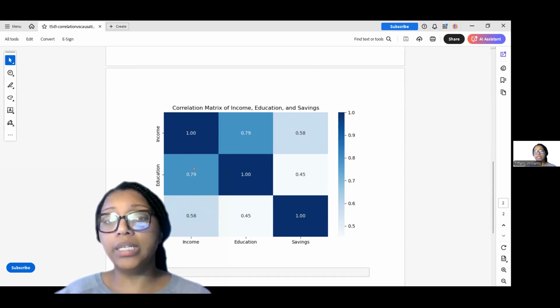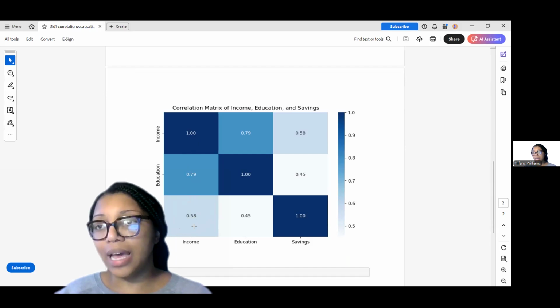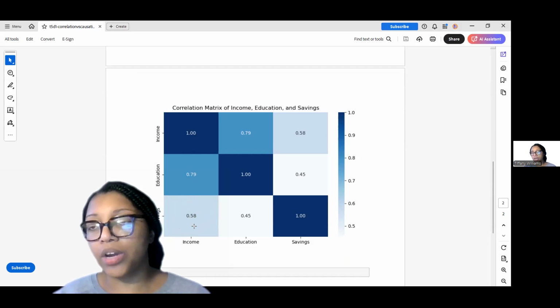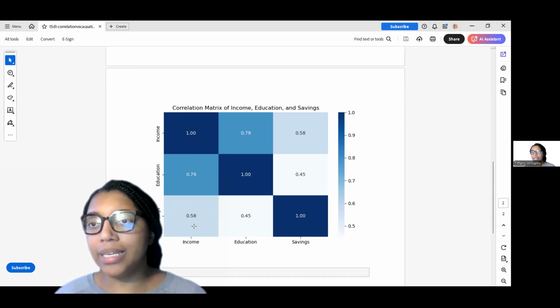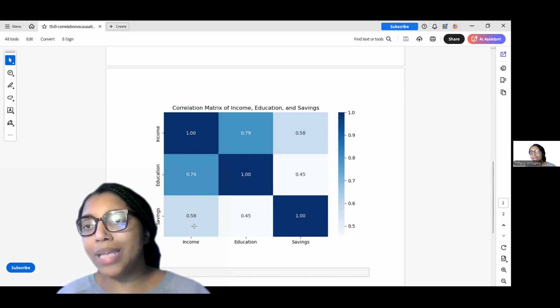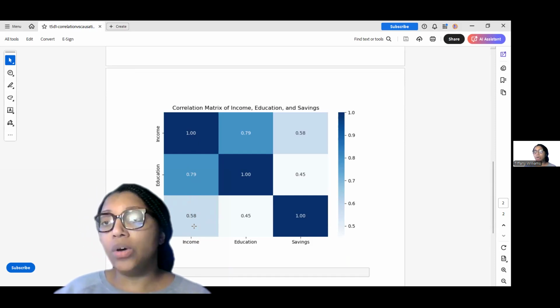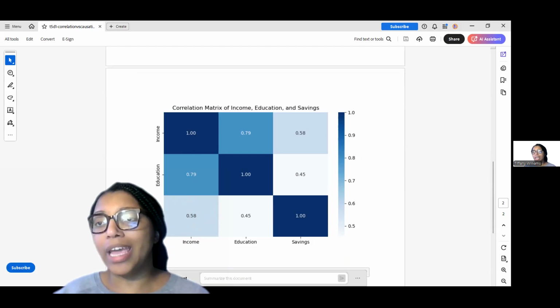However, just because there is a positive correlation between income and savings, that does not mean that a higher savings is directly caused by a higher income. There could be other factors playing in behind the scenes, such as family size or debt or things of that nature. So that's the difference between correlation and causation.